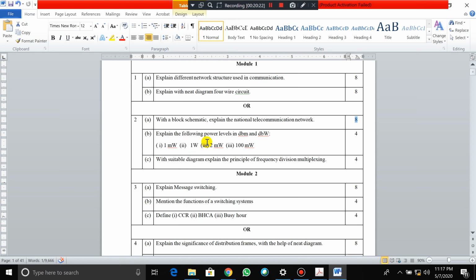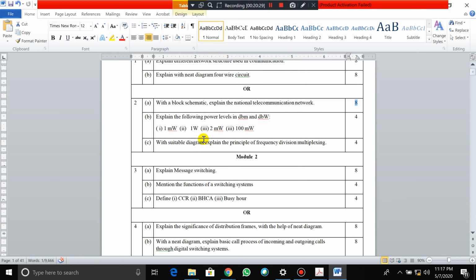With a suitable diagram, explain the principles of frequency division multiplexing. They asked it for 4 marks. In this first module, we have frequency division multiplexing, time division multiplexing, SDH, PDH and all. So definitely they'll ask one question from this, out of some 4 points.